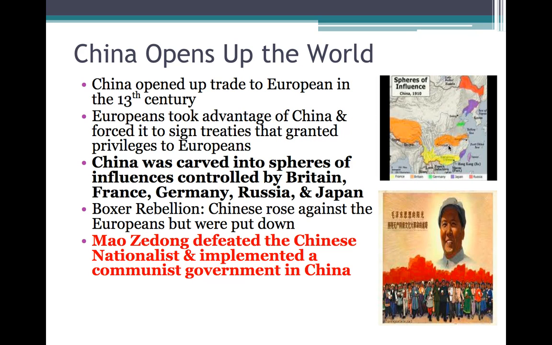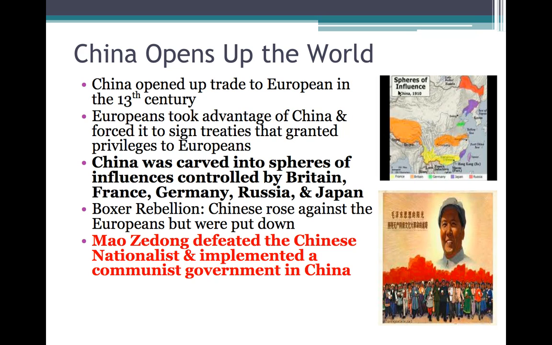And eventually China, like Africa, was divided up in the early 1900s into what they called spheres of influence. That's going to be a question on your quiz. They called them spheres of influence. Basically, Russia had some territory, Great Britain was here in the orange, France was here, Germany was here, Spain here, and Russia up here. They all had their own territory where they could control that area.